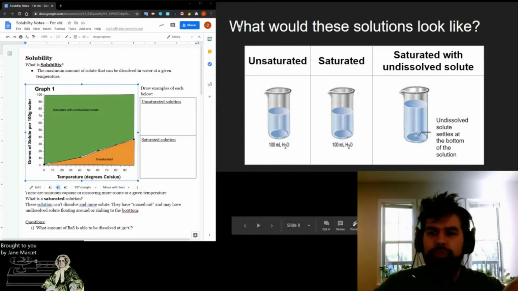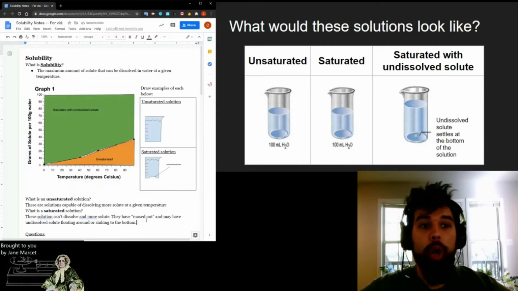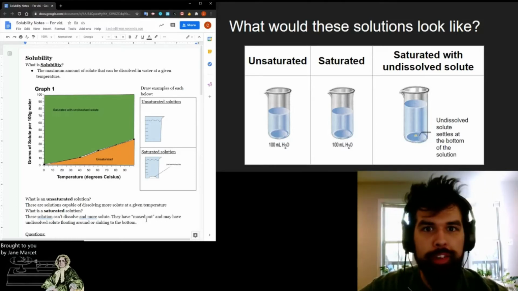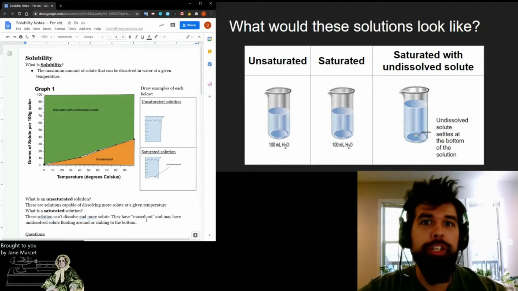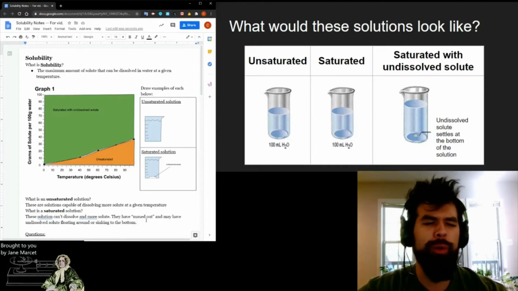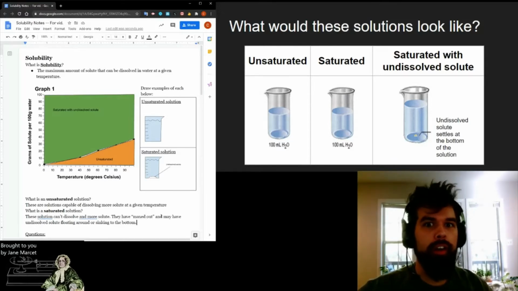Let's go ahead and draw these. If you're doing it on paper, just do it with a pencil. I'm going to attempt to use the draw tool to make this work. Okay, so here's my two pictures. You can see that in my unsaturated one, I just have some clear liquid in a beaker. For my saturated one, I drew some undissolved solute at the bottom, and I labeled it so I remember what that is. Always remember, where you can label your pictures, do so. It helps out a lot when you go back through your notes later and you're like, what am I even drawing? I have no idea what this is. Okay, so let's move on.